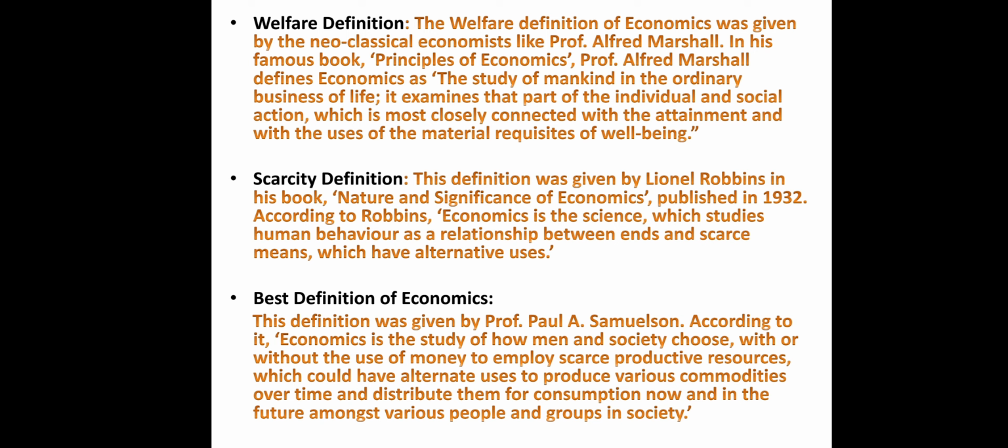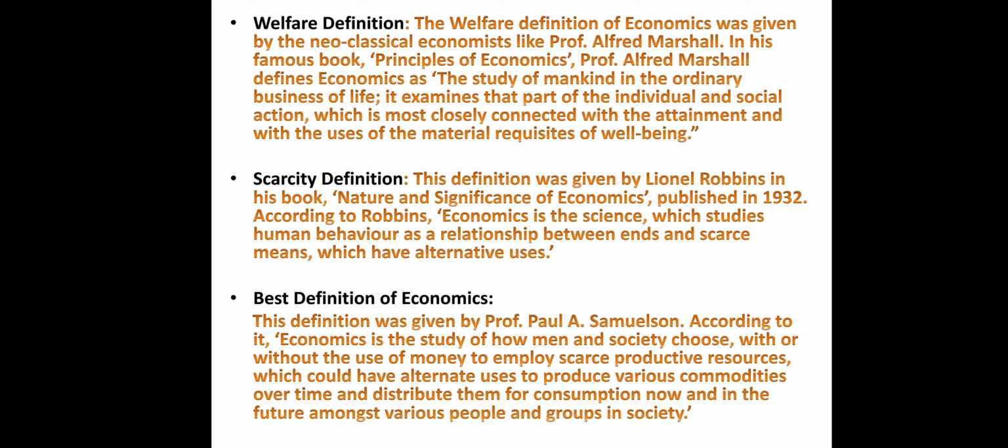Now we come to the next important concept of economics, which is concerning the idea of scarcity. This definition of economics was given by Professor Lionel Robbins in his famous book, Nature and Significance of Economics, published in 1932. According to Robbins, economics is the science which studies human behavior as a relationship between ends and scarce means which have alternative uses.